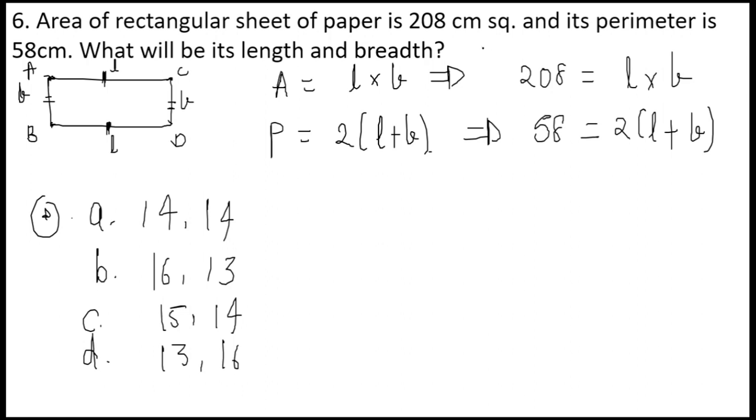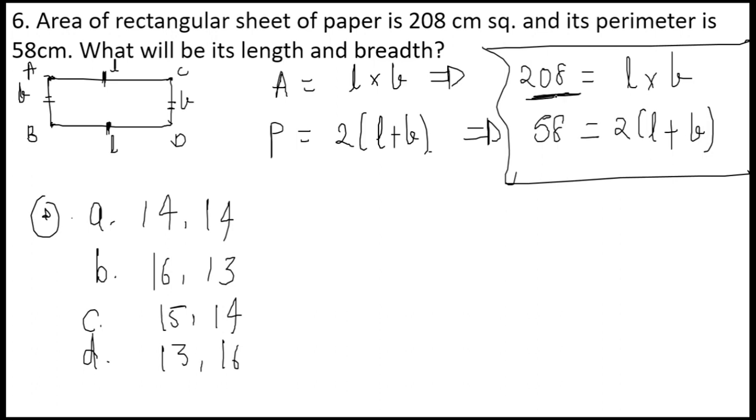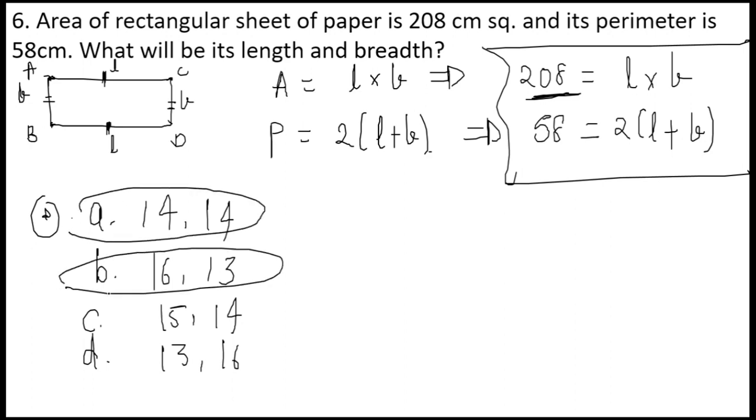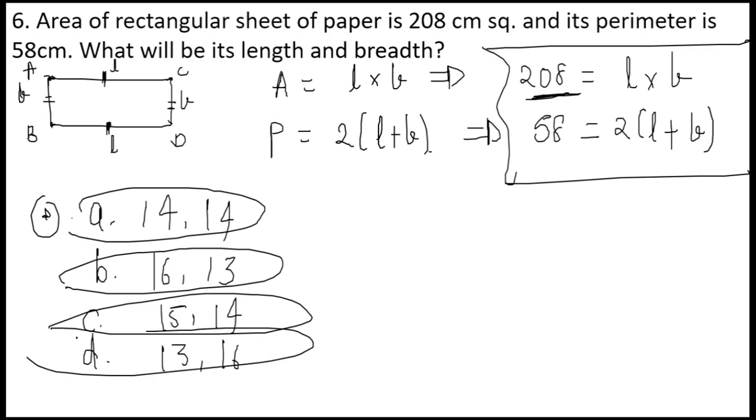Now look at this part. Length into breadth is going to give us 208. Simply multiply these two given dimensions.